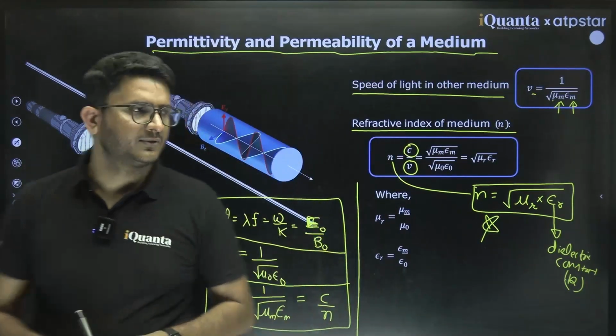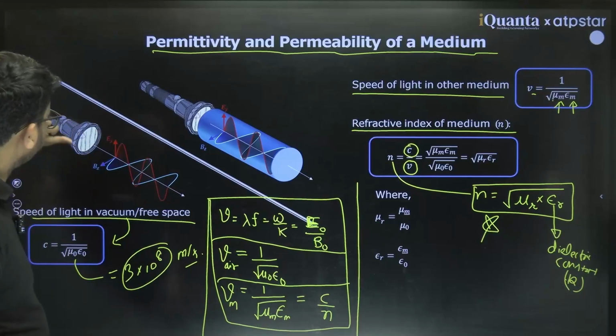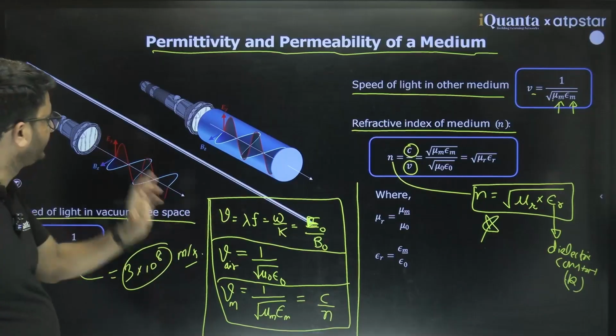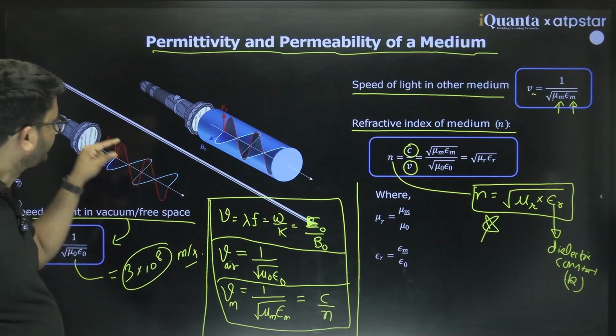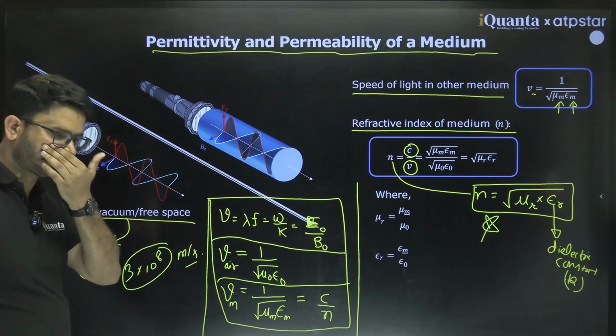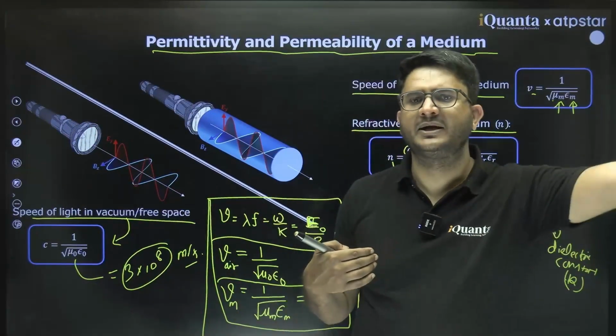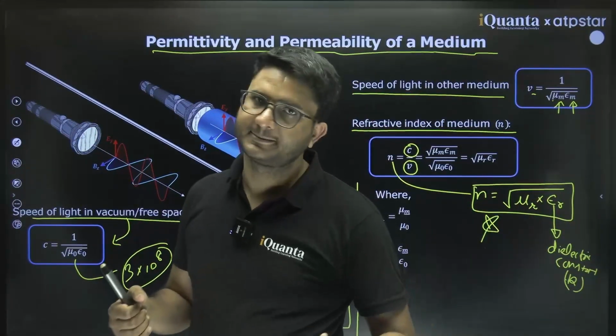Clear? So if you think you are having a torch, whenever you are lighting this torch, what is happening? There is light which is coming out of it, but actually it is a fluctuation of electric field and magnetic field that is coming out of it. It is a disturbance, and this disturbance is propagating through space. Clear? Yes.